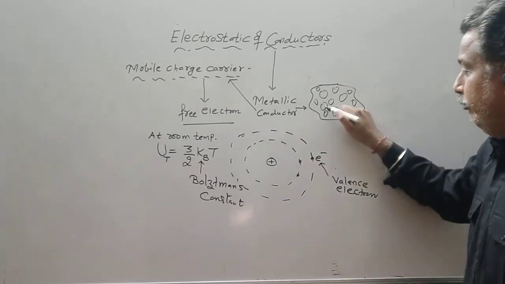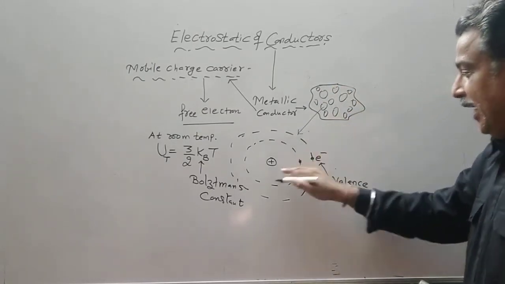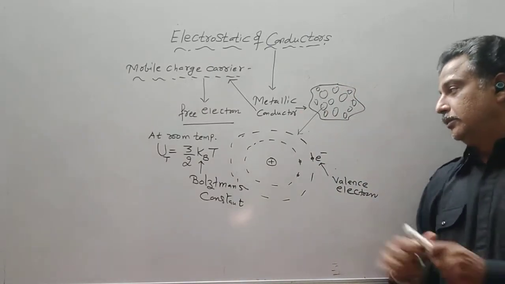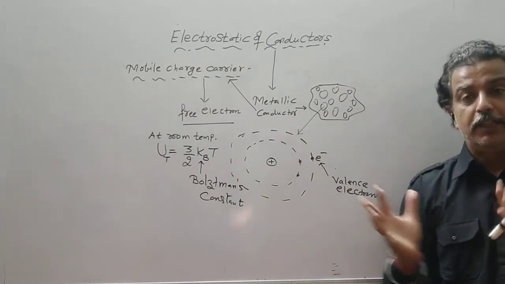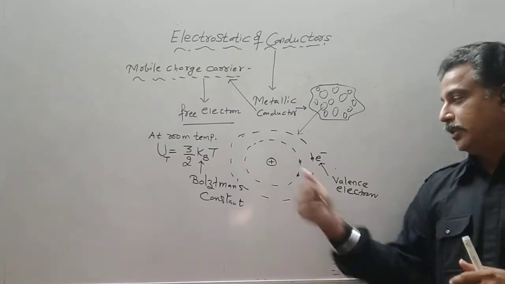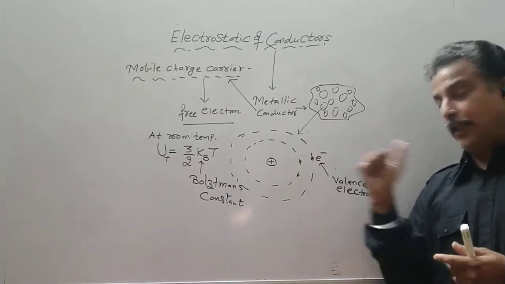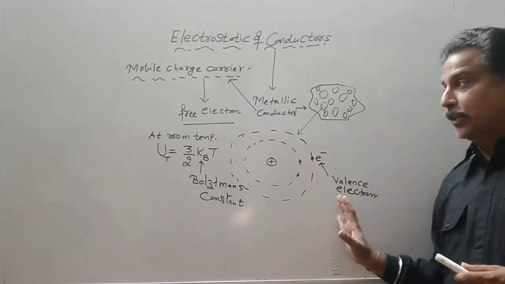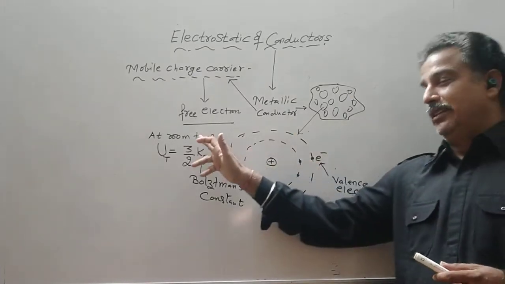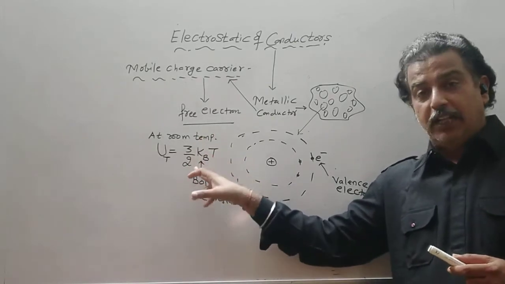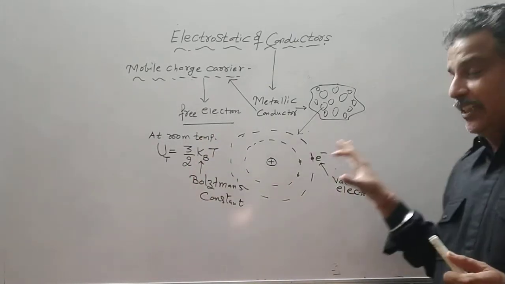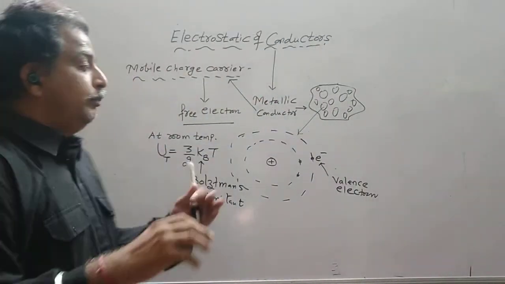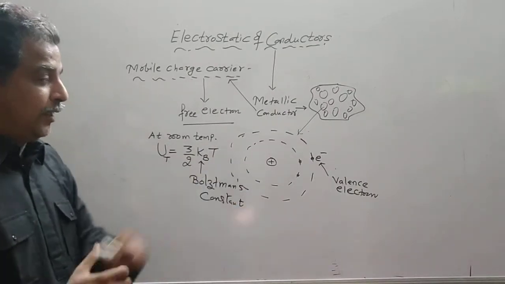Now we are seeing an atom: what does an atom consist of? An atom consists of a nucleus as well as electrons. The electron in the outermost orbit is called the valence electron. At room temperature this much energy is available, and this valence electron becomes free from its atom.